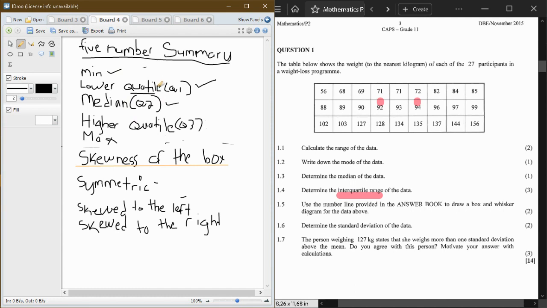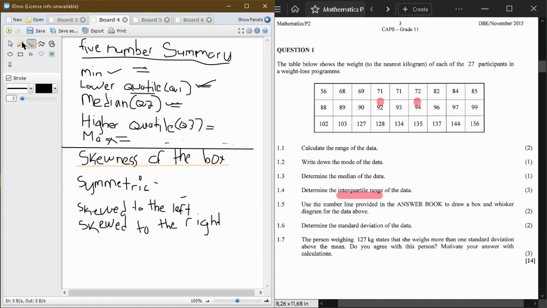Then you see that it makes sense. But now we cannot minus Q3 and Q1 because we have not yet found the values of Q1, your median, and your higher quartile. So we must first find our 5-number summary.